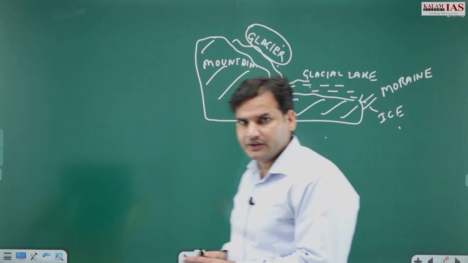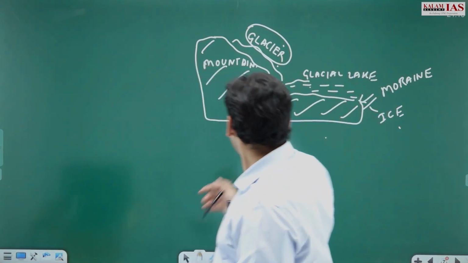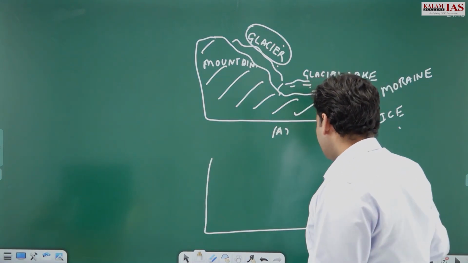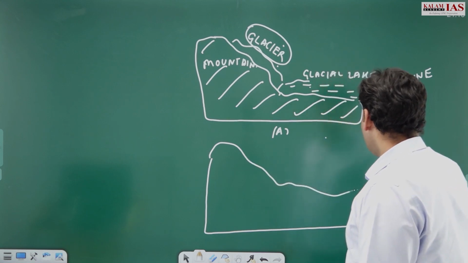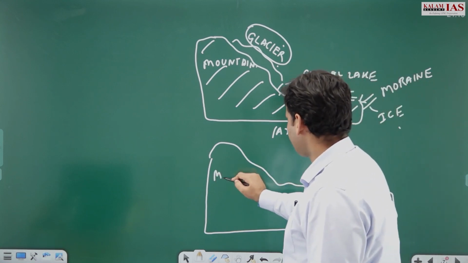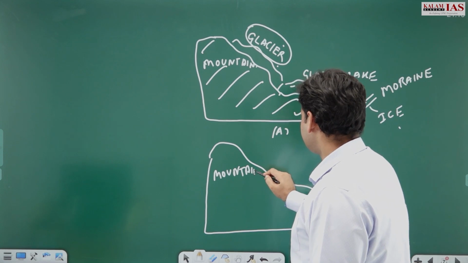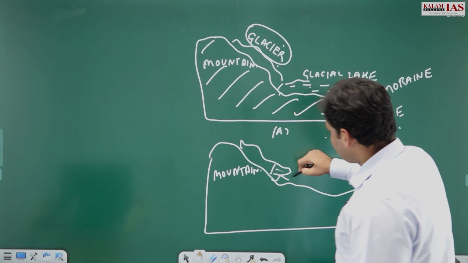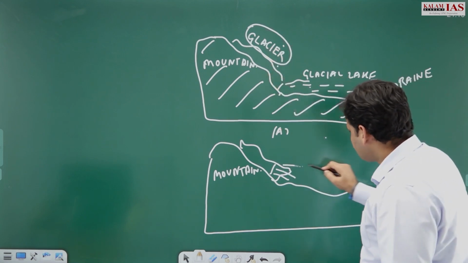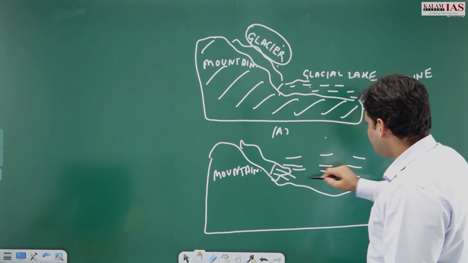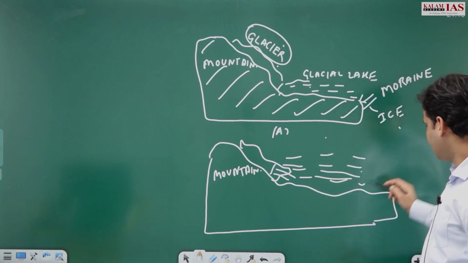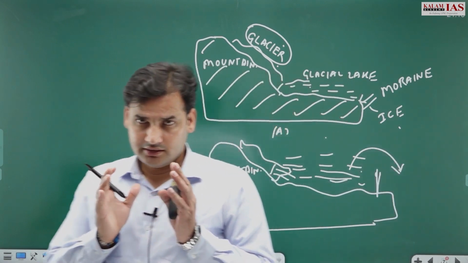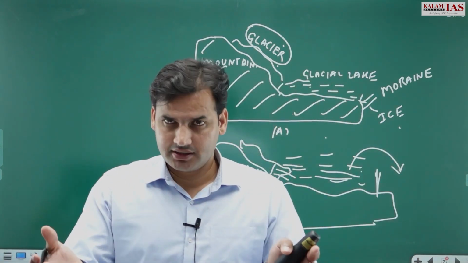Glacier, if it melts very rapidly, so you can create another diagram wherein you can show that a lot of the glacier has melted, and also there is an increase in the volume of the glacial lake, due to which the dammed glacier is breached.